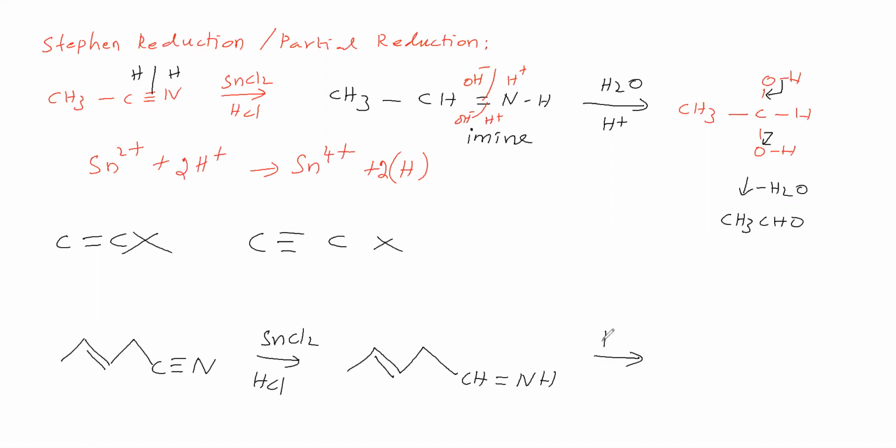Then acidic hydrolysis. The CH double bond NH, the NH is converting into ammonia, and the CH is converting into CHO. Here the double bond is there as it is. This reducing agent, stannous chloride HCl, is not affecting the CC double bond, we can say. So next reaction we'll see.